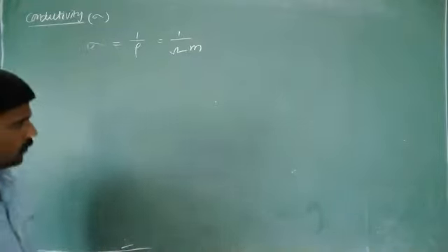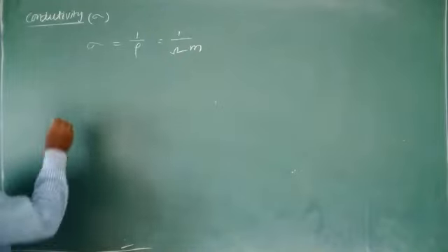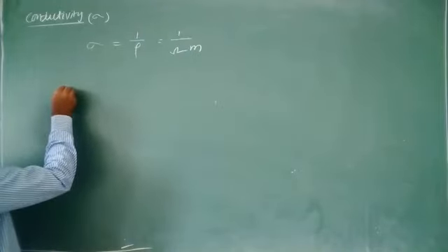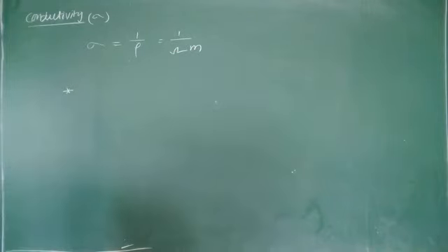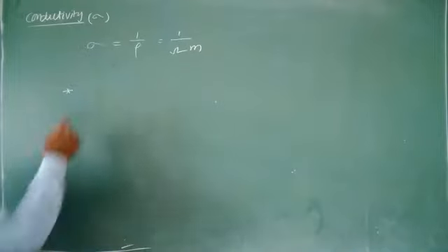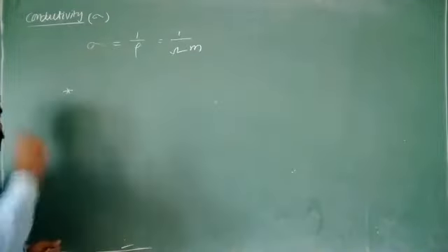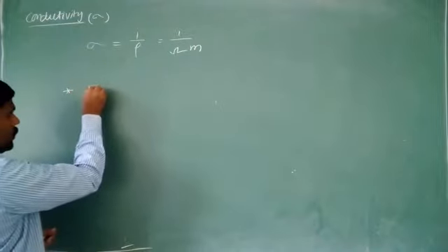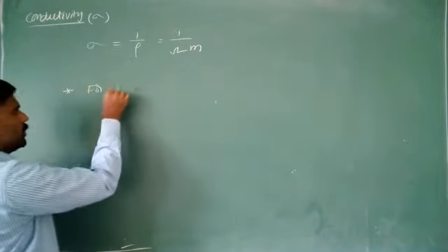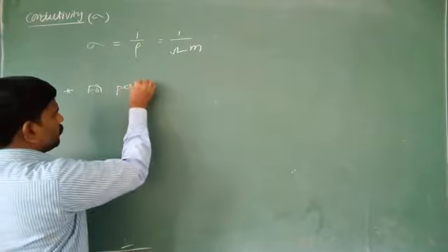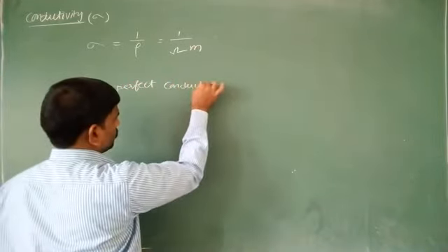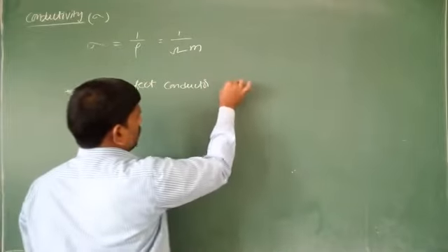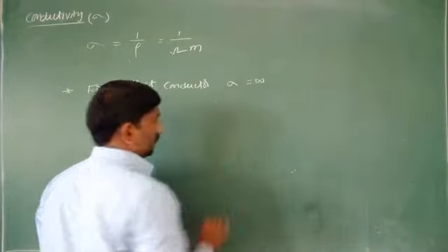So if you observe, for the materials which are good conductors, we take the different materials. For perfect conductors, conductivity becomes infinity. For perfect conductors, sigma is equal to infinity.